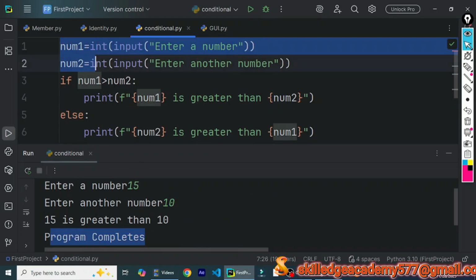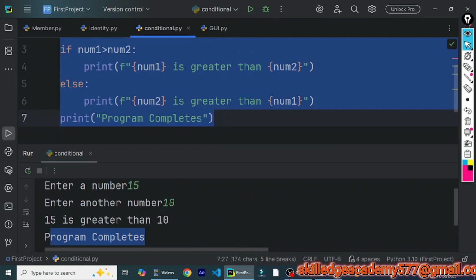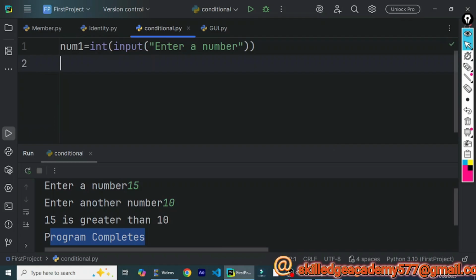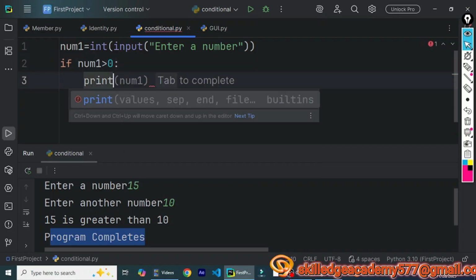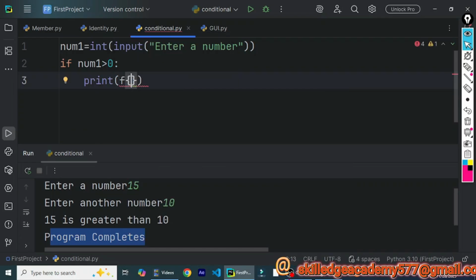So let's check some more examples. Say I have to check whether a given number is a positive number or a negative number. How can we check that? Say I have taken a number and then I am checking a condition. If num1 is more than 0, what is a positive number? A number which is more than 0. So in this case, if num1 is more than 0, then the number is a positive number. So num1 is positive.